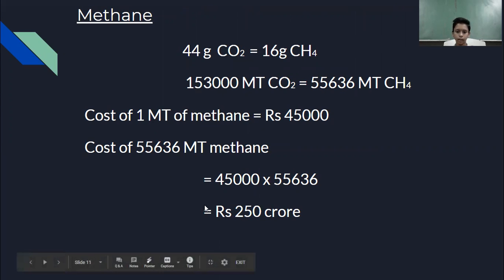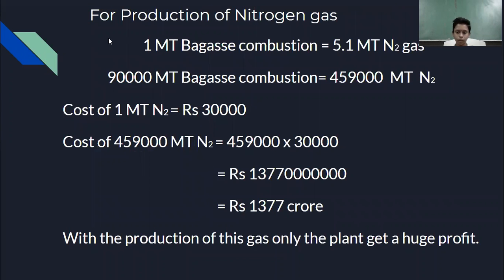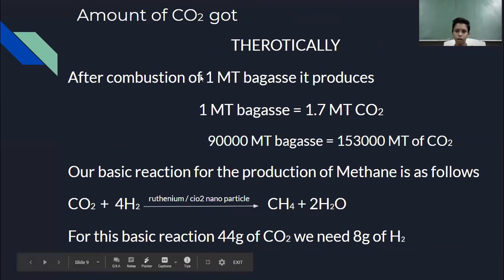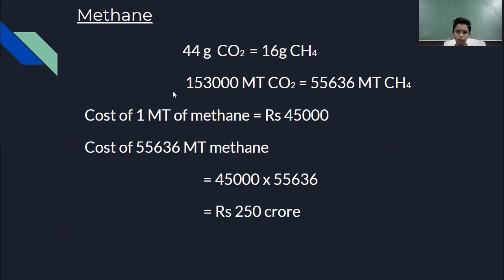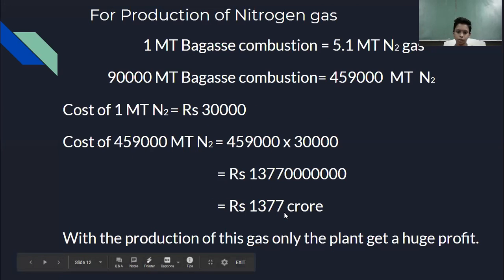Now one would think that this plant is in very much loss, but no, this plant will gain profit further. The nitrogen is going to give the plant profit, because nitrogen is the most abundant gas released after combustion, and therefore trapping it is a very good thing, because it can give a huge profit and dilute the cost of hydrogen. And if for the methane we only use blue hydrogen, then it would be very cheap and would dilute the cost of methane as well as hydrogen, and we would get nitrogen for a profit.